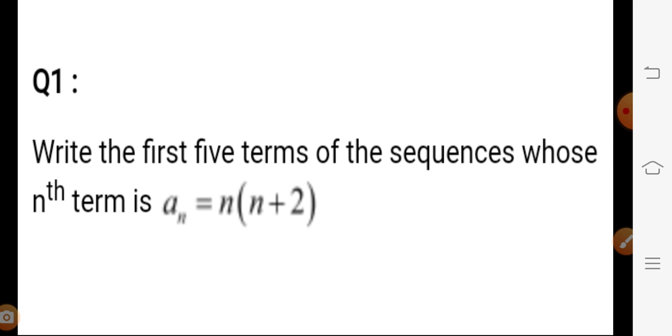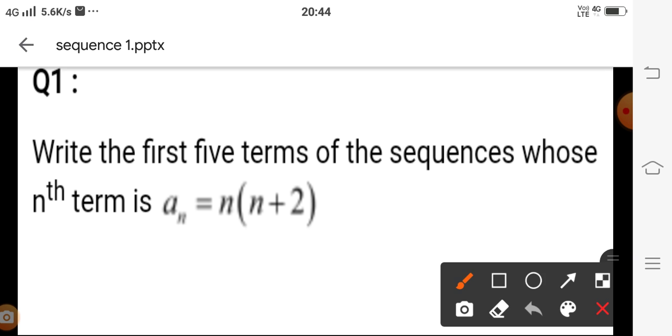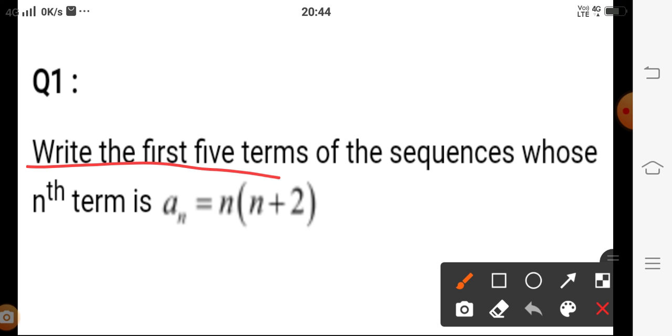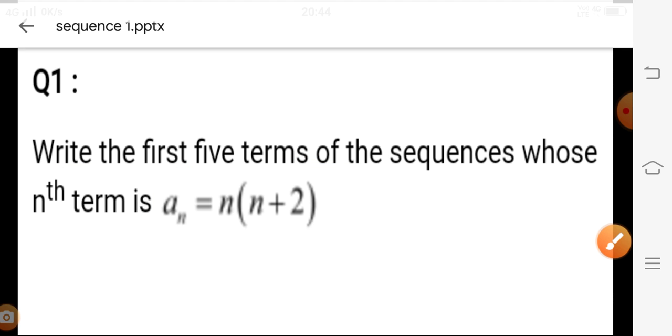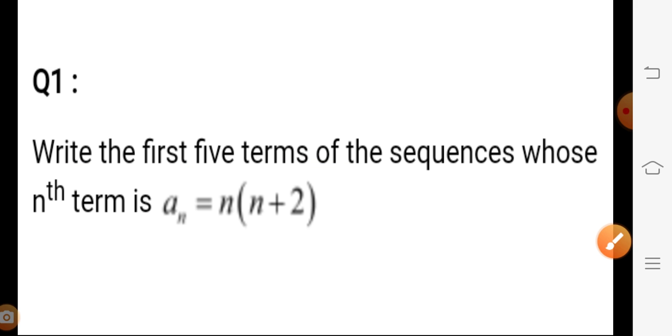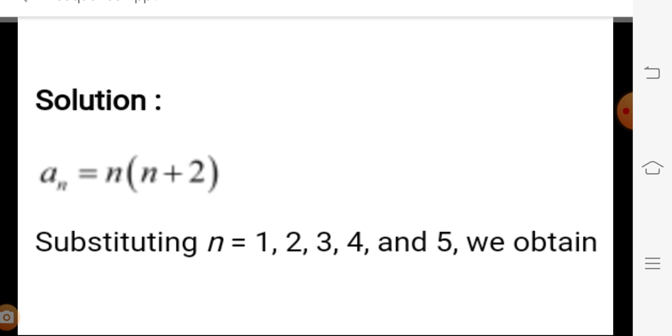Then let us solve some questions of the first exercise, and the first question I am taking here: write the first 5 terms of the sequence. The nth term is given and we have to write the first 5 values, meaning we just put the value of n as 1, then 2, then 3, then 4, then 5, and easily we get the first, second, third, fourth, and fifth term. Then let us do this.